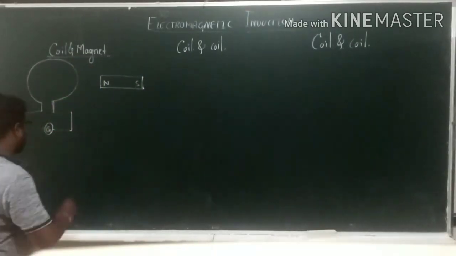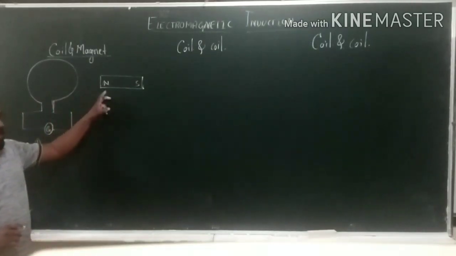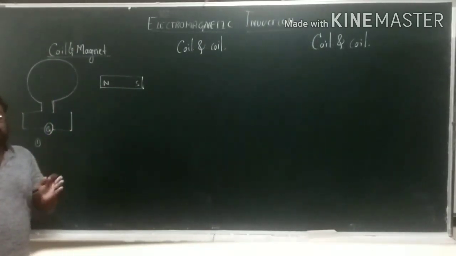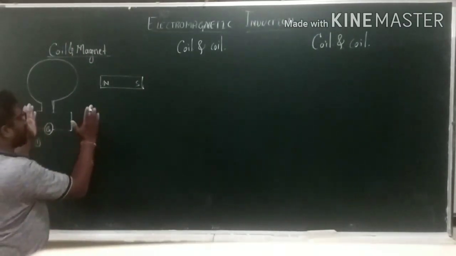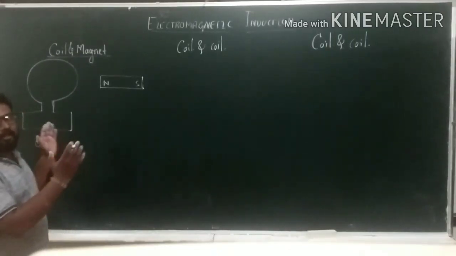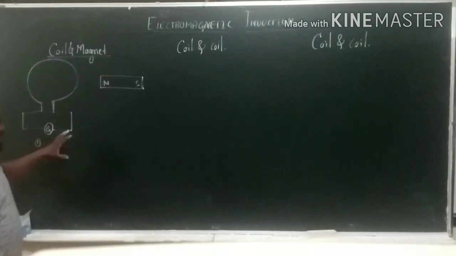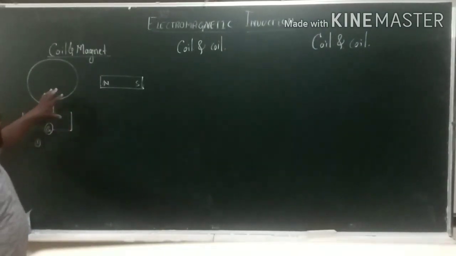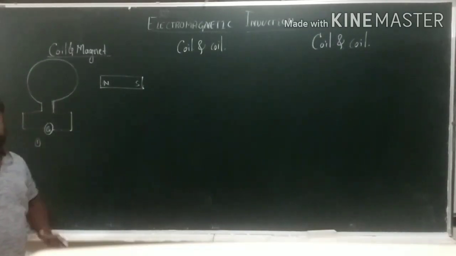In the first case, both are at a steady position, or you can say a constant state. Nothing is moving, both are standing in the same place. At that point we can see that no current is produced in the coil in the steady state.